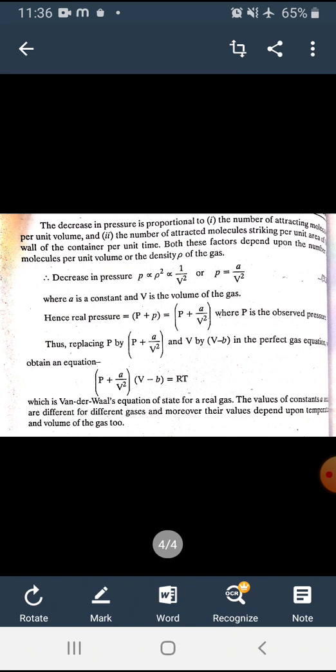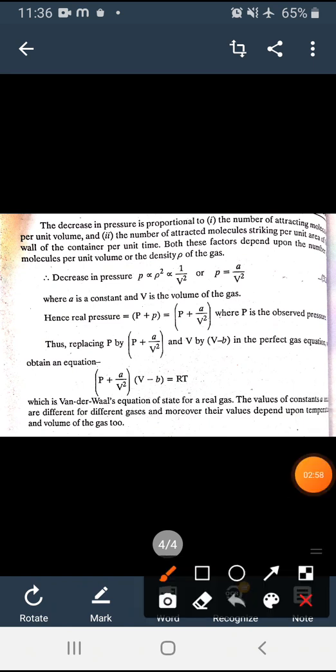The decrease in pressure is proportional, first, to the number of attracting molecules per unit volume. Second, the number of attracted molecules striking per unit area of the wall of the container per unit time. Both these factors depend upon the number of molecules per unit volume, or the density rho of the gas. Decrease in pressure p is directly proportional to rho squared, directly proportional to 1 upon V squared, or p is equal to a upon V squared. That is equation 3.26. a is a constant and V is the volume of the gas.